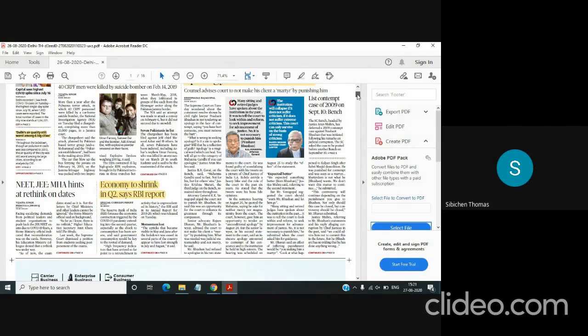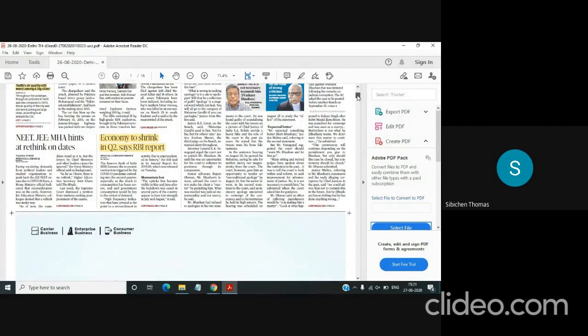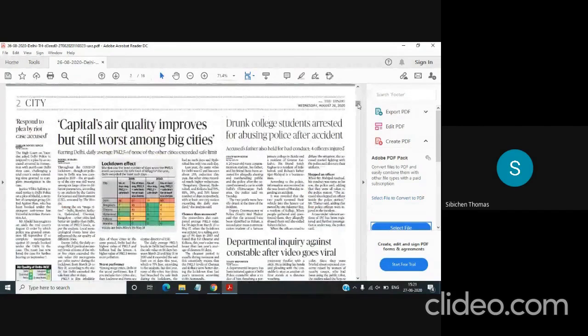Now we move to the next page, which is the city page. Please keep in mind that regional pages, city pages, and area specific sections such as south, north, northeast are not important, as these pages vary for each location.